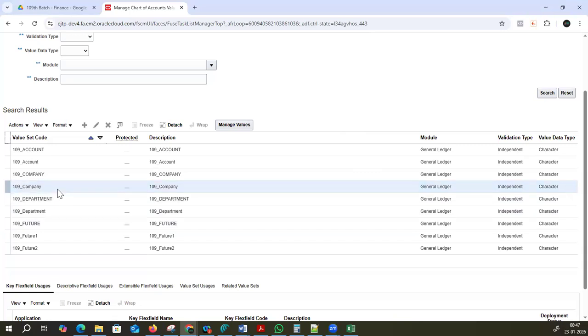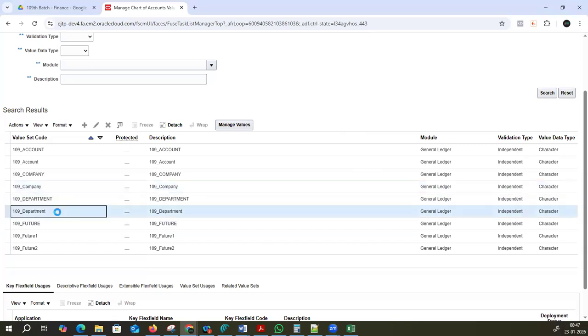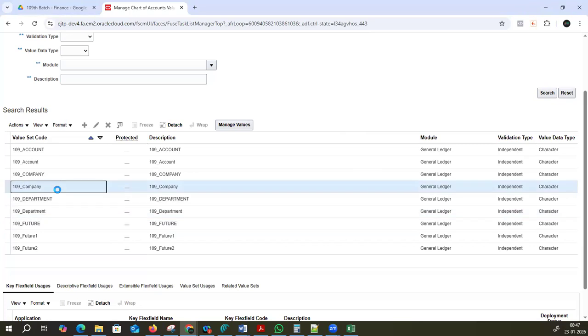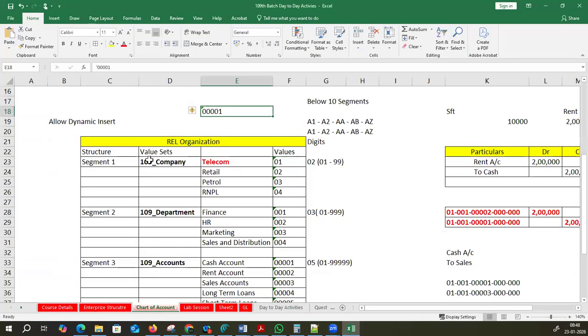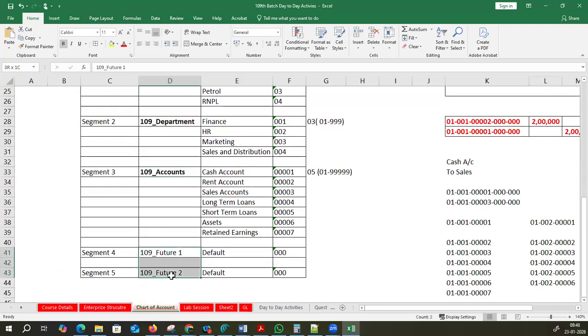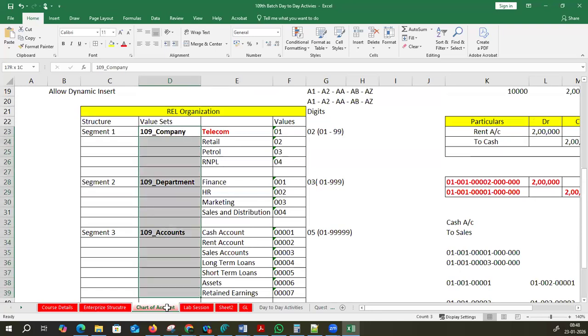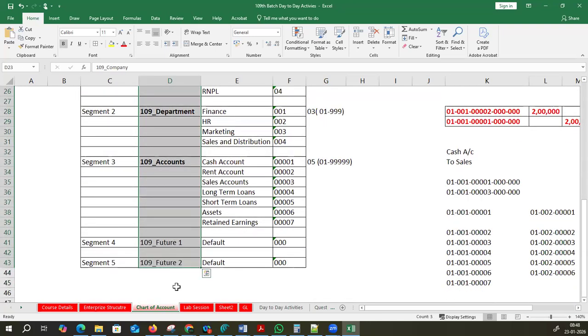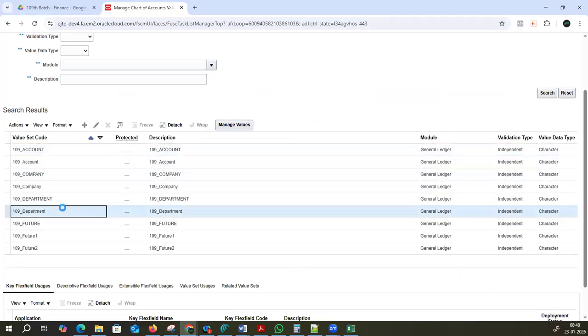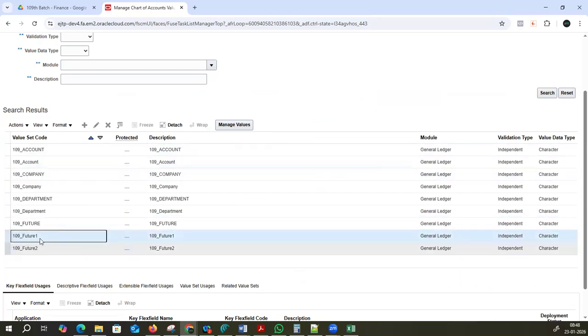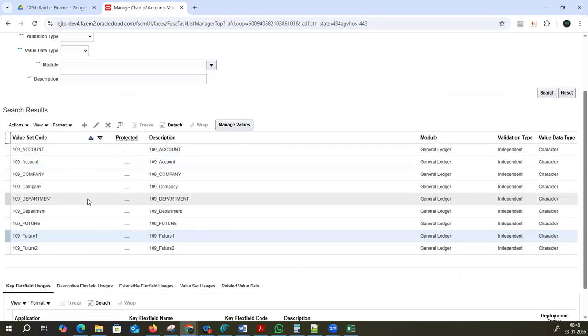See now, here: company, department, account. It's not in a sequence. What is my sequence? I'm expecting a sequence like company, department, accounts, future one, future two. This is my plan of action. But here, first account is coming, company is in the second position, department in the third position, then future one, future two. That is the reason it is coming like this. But it is not my structure.